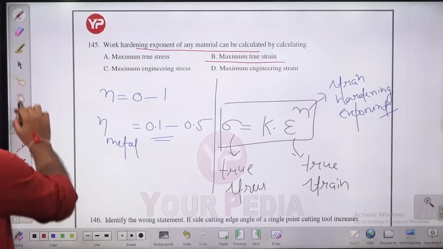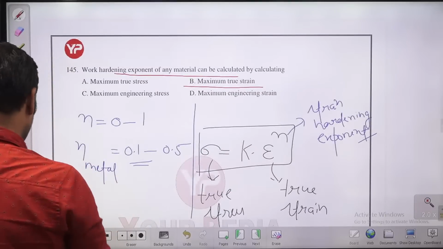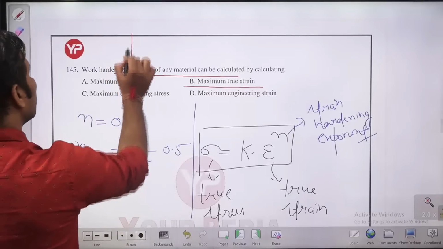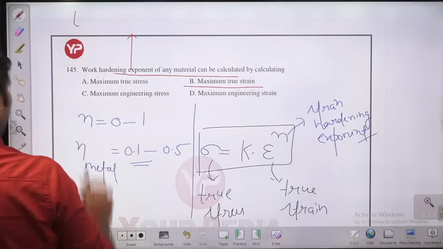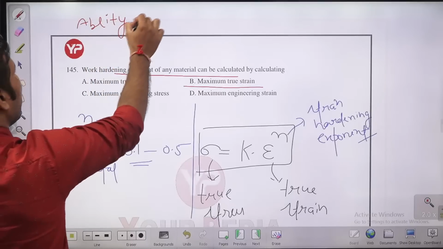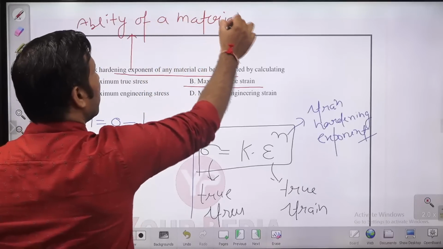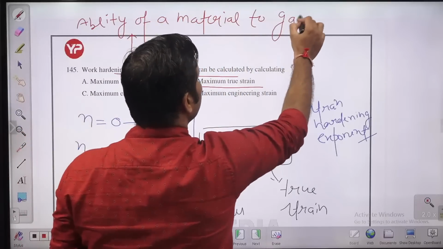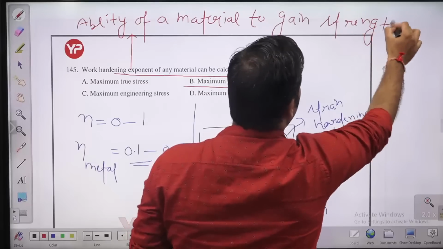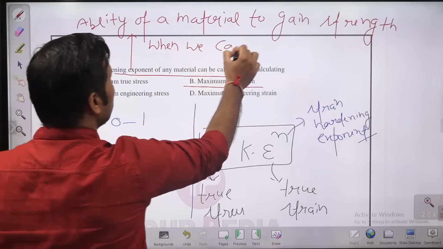The strain hardening exponent tells us the ability of a material to gain strength when we carry out strain hardening.